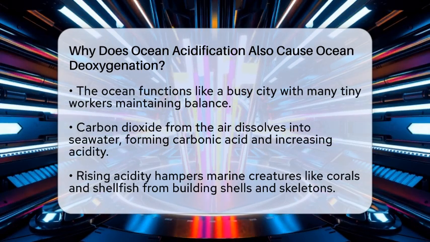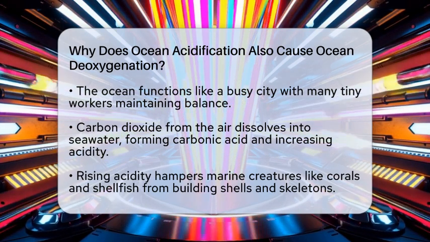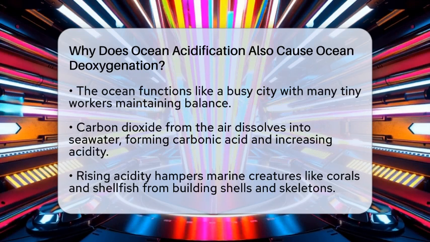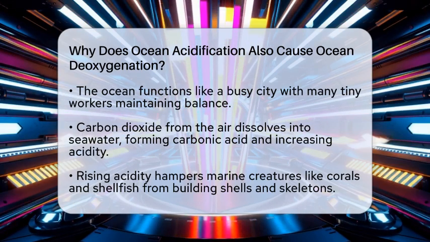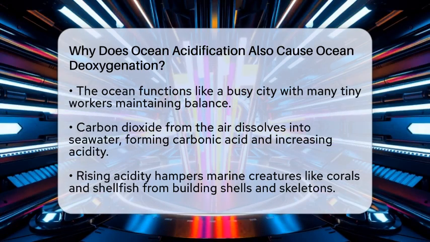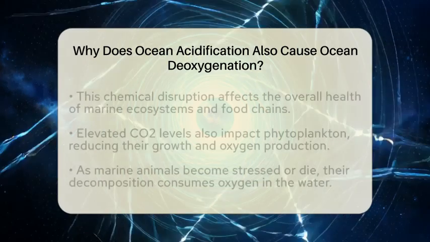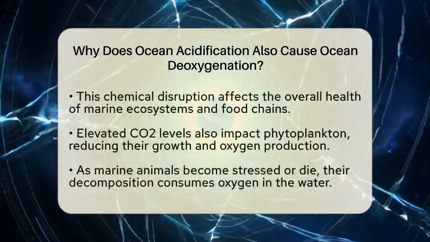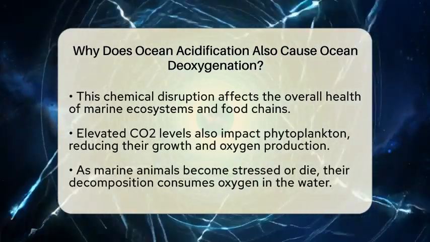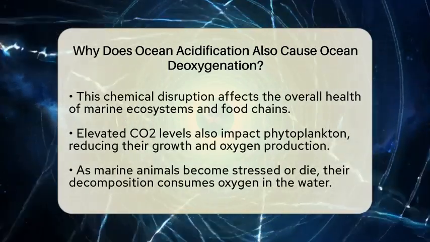When carbon dioxide from the air dissolves into seawater, it reacts with water to form carbonic acid. This makes the ocean more acidic and disrupts the natural balance of chemicals that marine life depends on. As the acidity increases, it becomes tougher for creatures like corals and shellfish to build their shells and skeletons because they rely on carbonate ions. This stress on marine animals affects their ability to grow and survive, which in turn impacts the entire food chain.